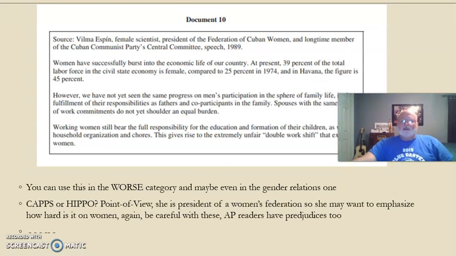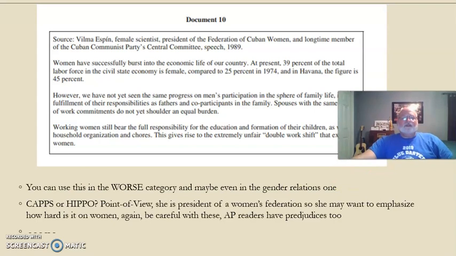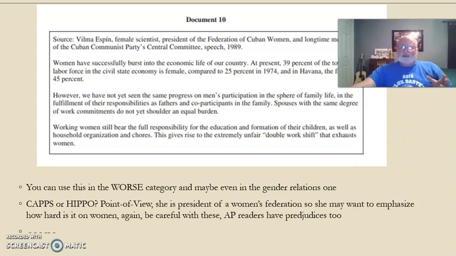And I'm going to let you pause the video to read it. Okay, and so again, this is a woman talking probably to a group of women, and she's making a speech, and she's saying, hey, things are better, but listen, men are not doing their job. And so women are taking on more responsibility. They're working and they're taking care of their house and their children. So they have a double shift. This sounds a lot like something an American woman would say. So we're going to put this in the worse category and maybe even in the gender relations one.